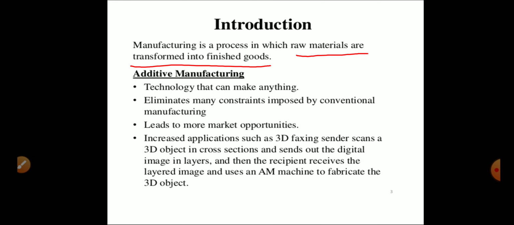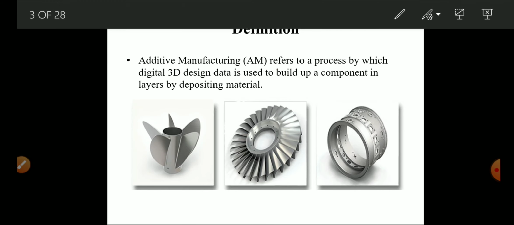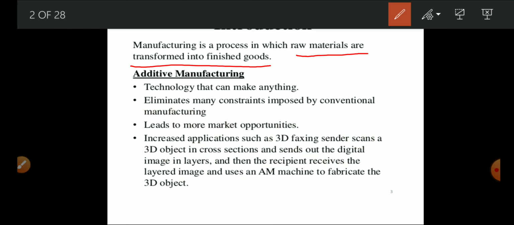Here, in additive manufacturing, the technology can make anything with the help of addition of materials layer by layer, and it eliminates different types of constraints imposed by conventional manufacturing methods, leading to more market opportunities, because very complex structures, very small structures, components and very lightweight components are easily made with the help of the additive manufacturing process.